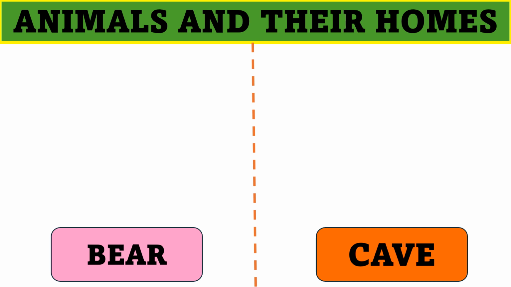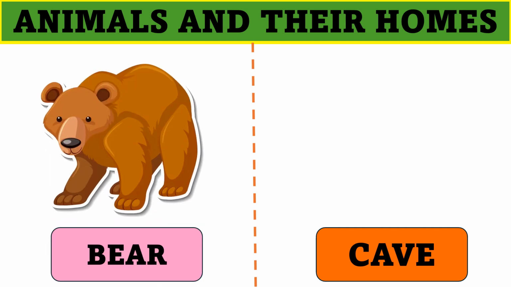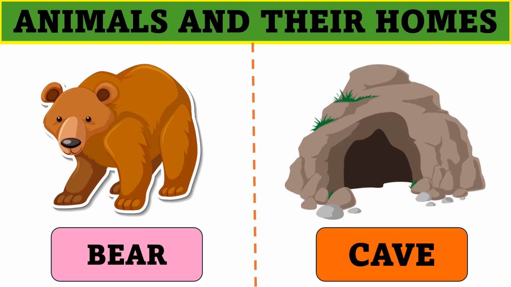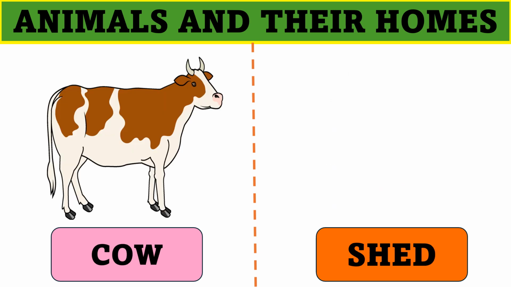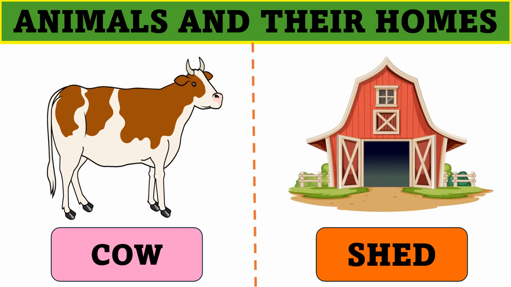Next animal is bear. And bear lives in a cave. The next animal is cow. And cow lives in a shed.